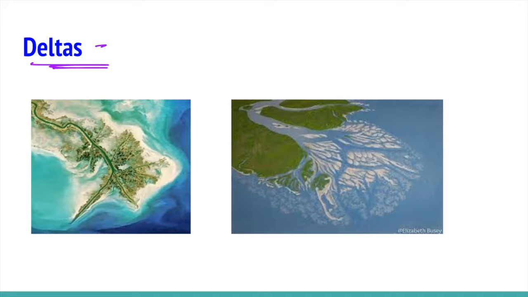Deltas. They are like alluvial fans, but they develop at a different location. The load carried by the rivers is dumped and spread into the sea. If this load is not carried away far into the sea or disturbed along the coast, it spreads and accumulates as a low cone. These deltas are generally found near the mouth of the river.